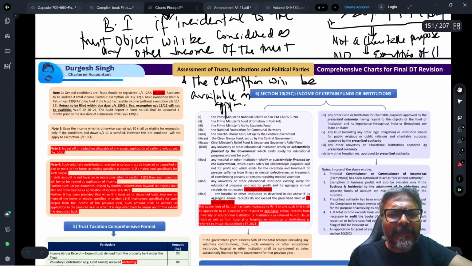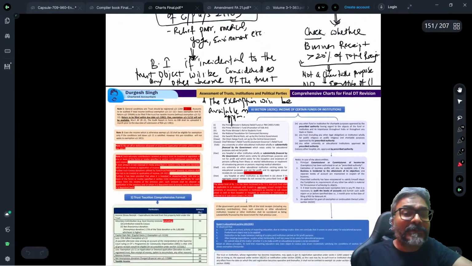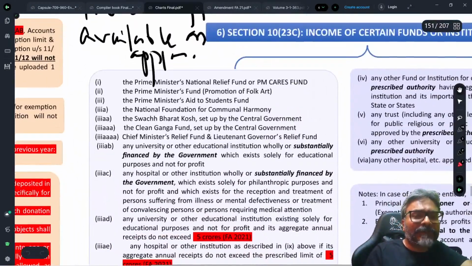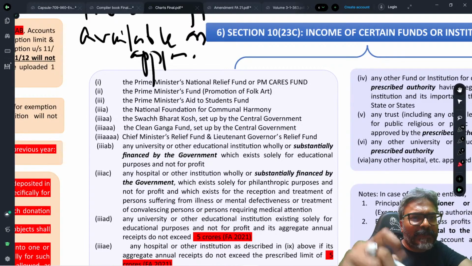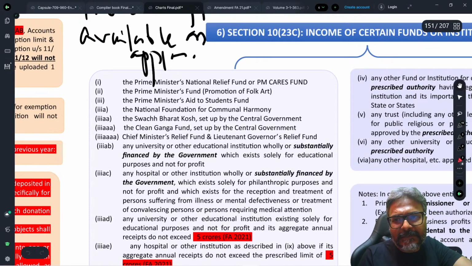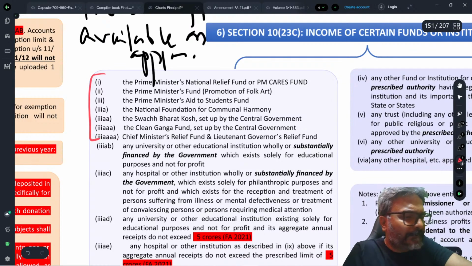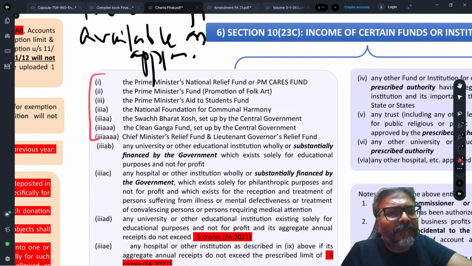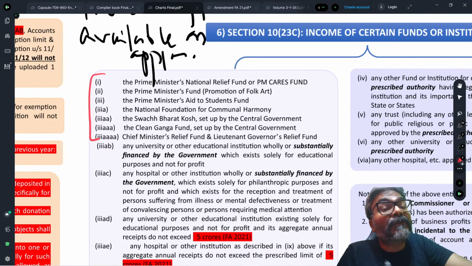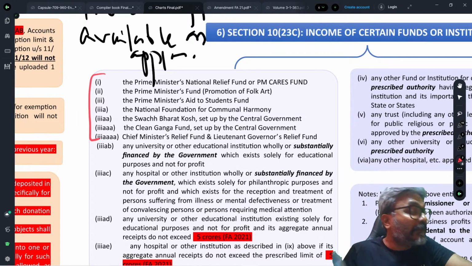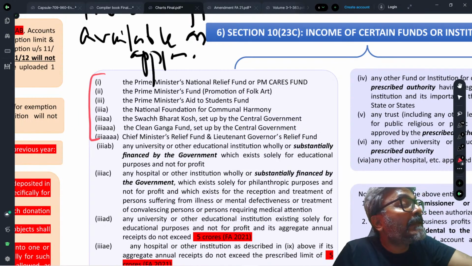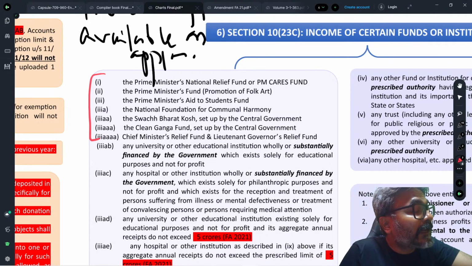Apart from these, it is also available to institutions like the PM fund, CM fund, National Fund, Swachh Bharat Kosh, and Clean Ganga Fund. Whatever money they receive is exempt unconditionally.